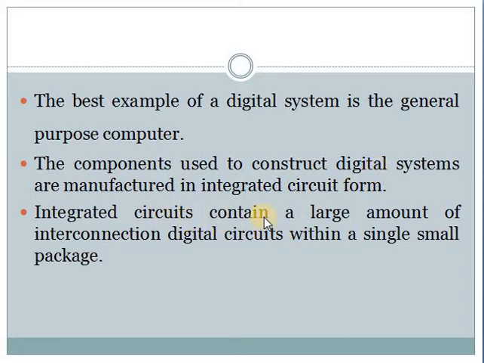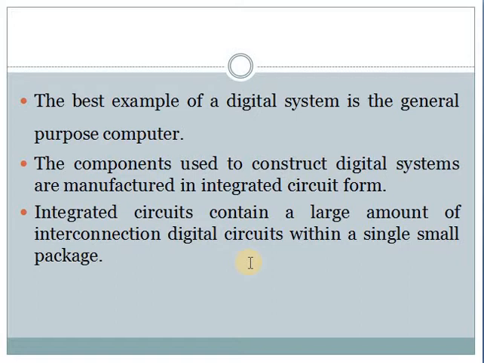Integrated circuits contain a large amount of interconnected digital circuits within a small package. Digital circuits means, as I already said, resistors, transistors, diodes, capacitors. These things are all interconnected within a single chip, that you call an integrated circuit.